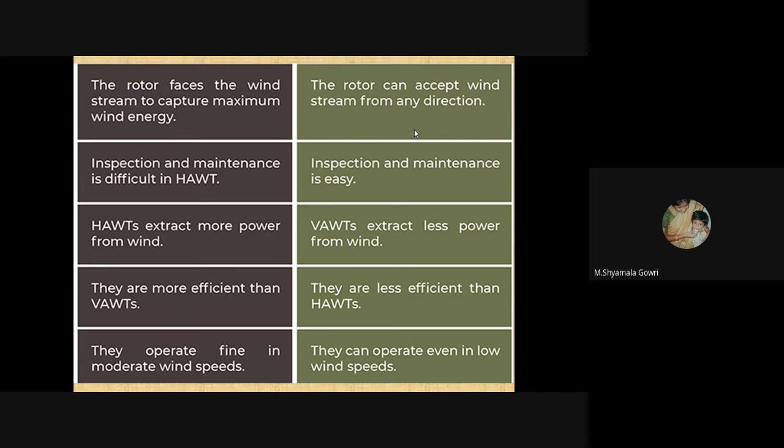The horizontal axis wind turbine extracts more power from wind, whereas vertical axis wind turbines extract less power from wind. Next, they are more efficient. Here it is less efficient. They operate fine in moderate wind speeds. They can operate even in low wind speeds.